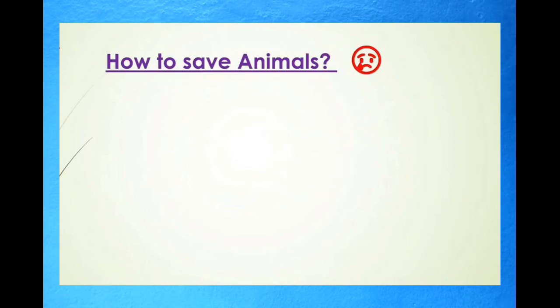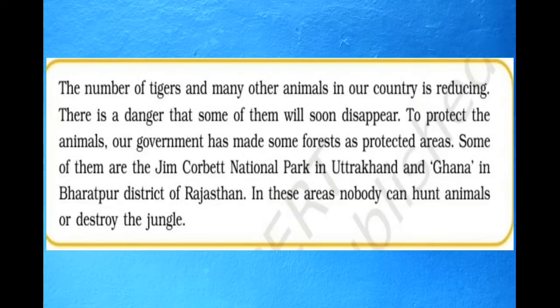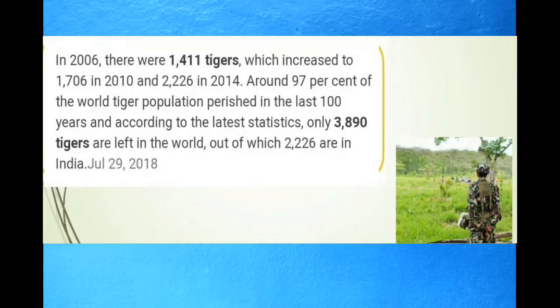To protect the animals, our government has made some forests protected areas. Some of them are Jim Corbett National Park in Uttarakhand, and Ghana National Park in Bharatpur district of Rajasthan. In these areas, nobody can hunt animals or destroy the jungles. As you can see how many tigers are left now. There are only 2,226 tigers left in India, and this is also according to 2018. So you can think how many fewer tigers are remaining now.